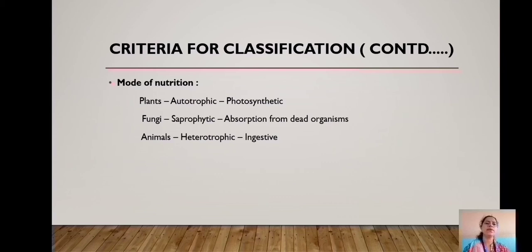Plants. Plants are called as autotrophs because they perform photosynthesis and prepare their own food. Fungi. Fungi are called as saprophytes because they grow on dead and decaying matter and derive its nutrients.